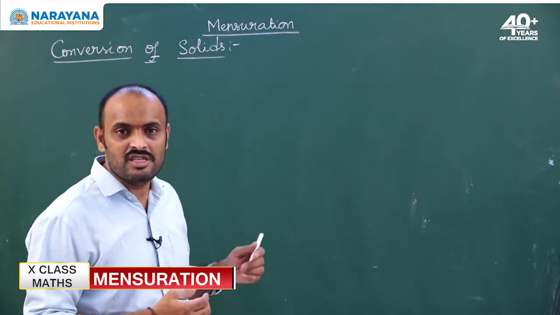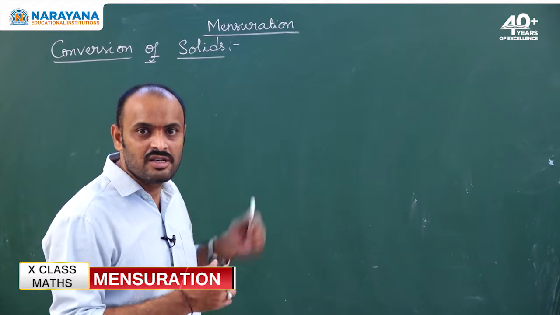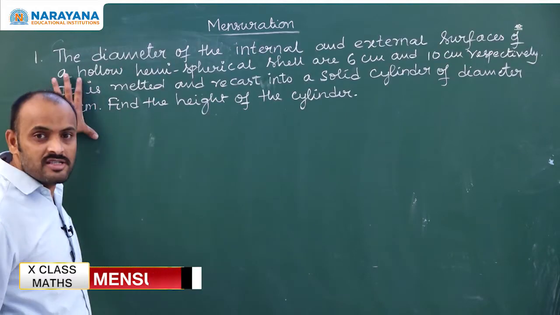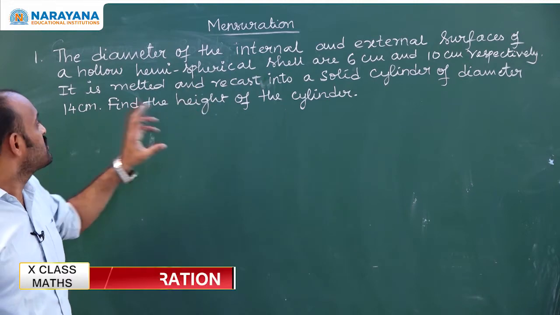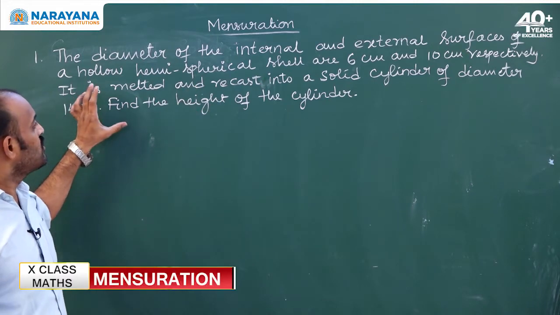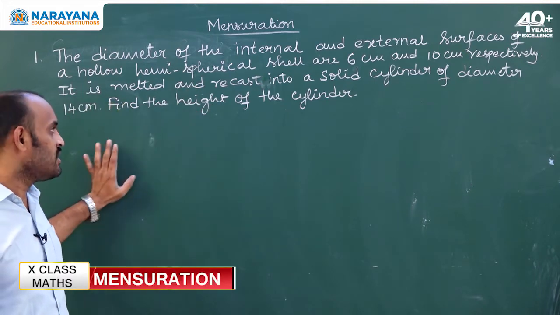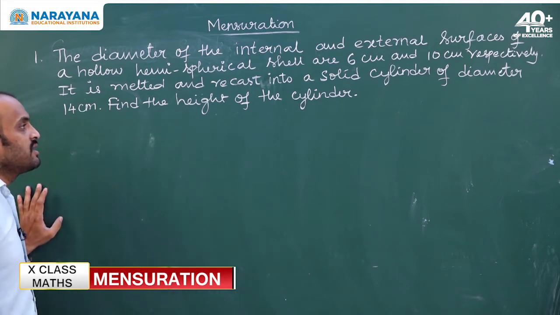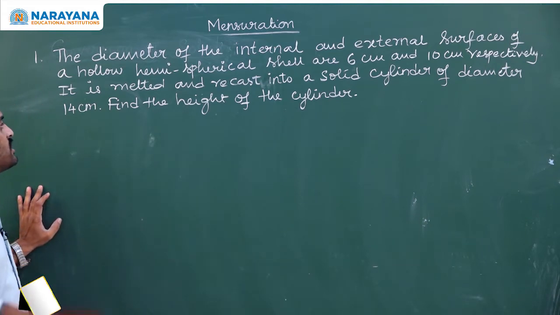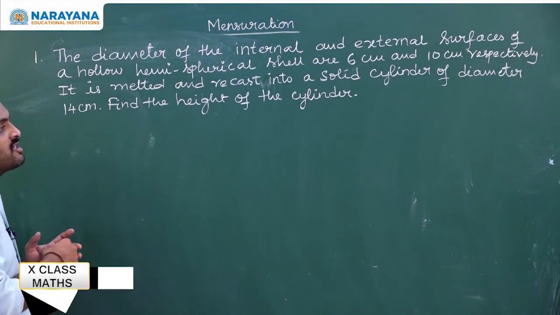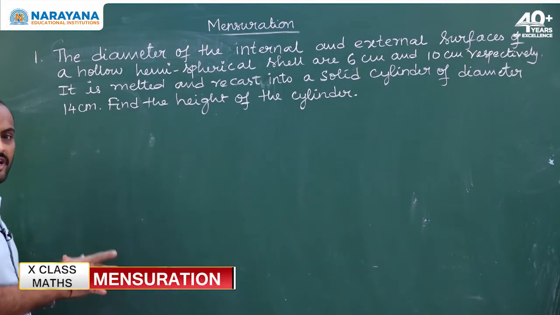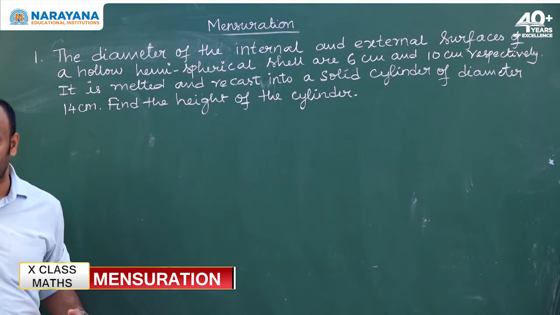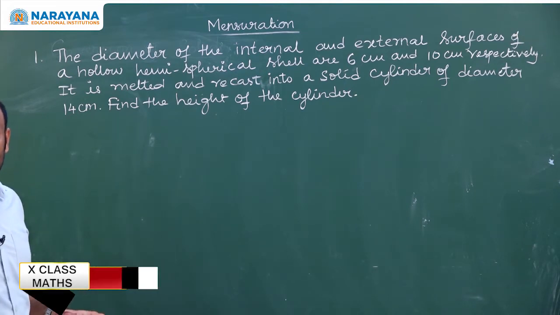Now we are going to see some questions on this topic. So here is the first question. The diameters of the internal and external surfaces of a hollow hemispherical shell are 6 cm and 10 cm respectively. It is melted and recast into a solid cylinder of diameter 14 cm. Find the height of the cylinder.